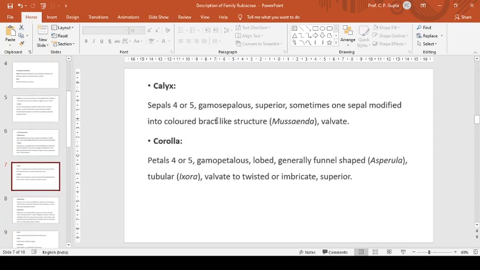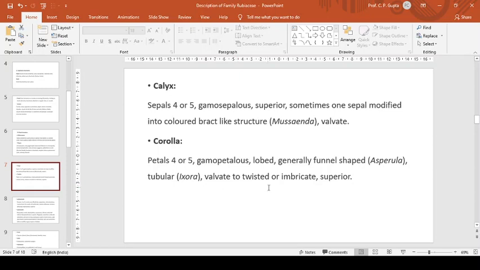Calyx 4 or 5, gamosepalous, superior, sometimes one sepal modified into a colored bract-like structure as in Mussaenda, and aestivation is valvate. Corolla petals 4 or 5, gamopetalous, lobed, generally funnel shaped, tubular in Ixora.